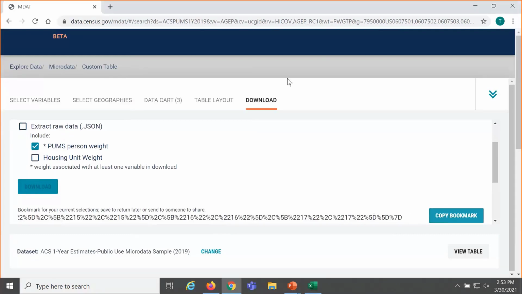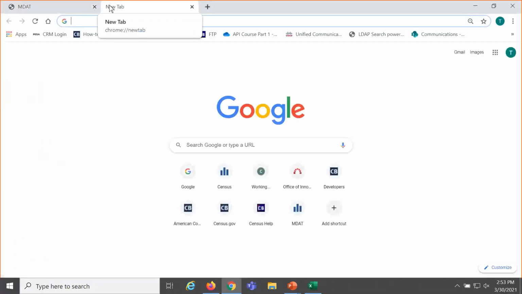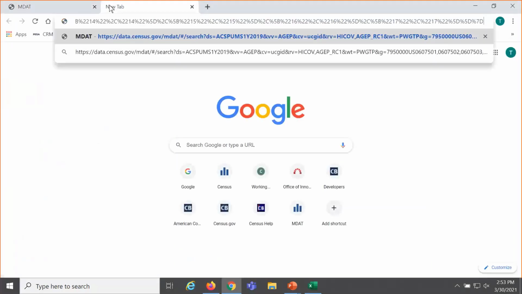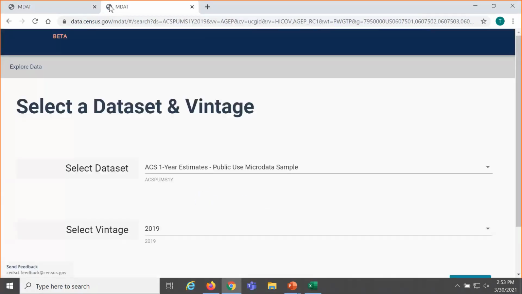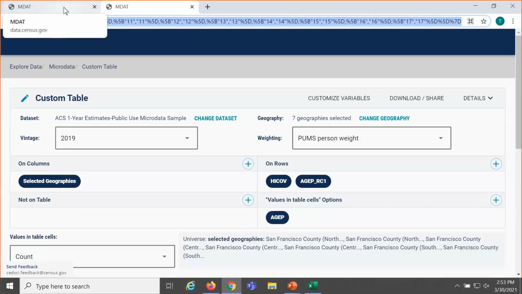You can click the copy bookmark here, or you can copy it from the address bar. And then whenever you go to open that up in the future, if you saved it and you click on it, it's going to pause at the landing page, and then it's going to take you exactly where we were before. So in this URL, it saves your geography selection, your variable selection, any universe limitations or recodes that you've done. It's all reflected in this pretty lengthy URL. So that's the best way to go about saving it.